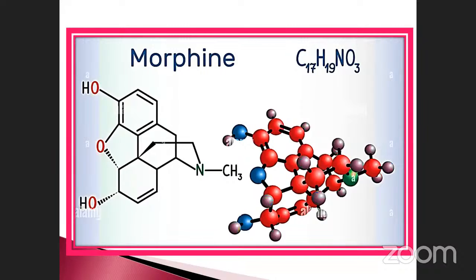Diacetylation. Here the acetyl group, CH3, is the acetyl group. Diacetylation means two acetyl groups are present in it, isn't it? Here you must note it down. This is the chemical structure, chemical formula, and chemically morphine is called diacetylmorphine.